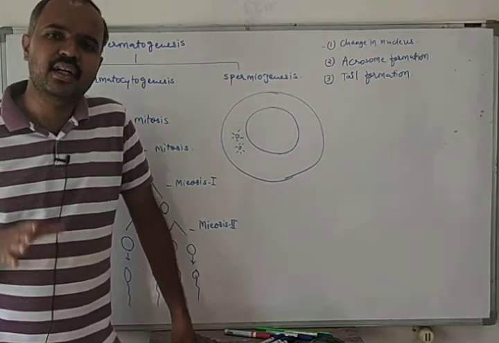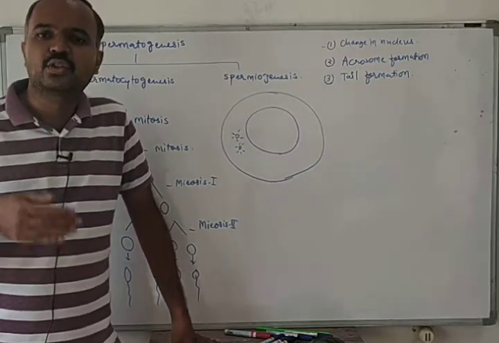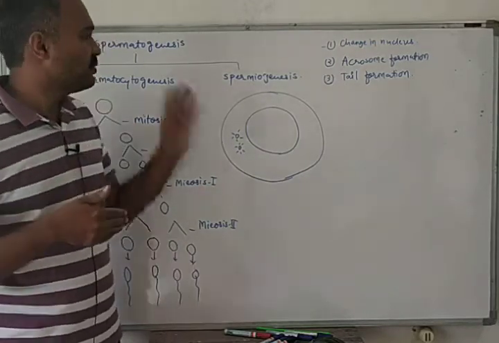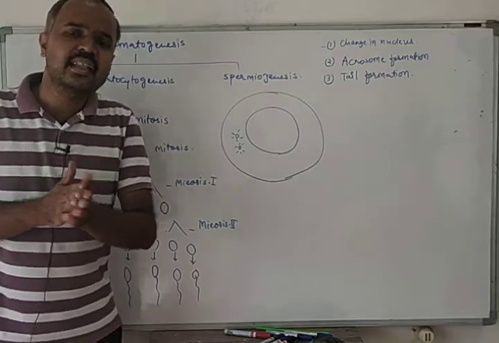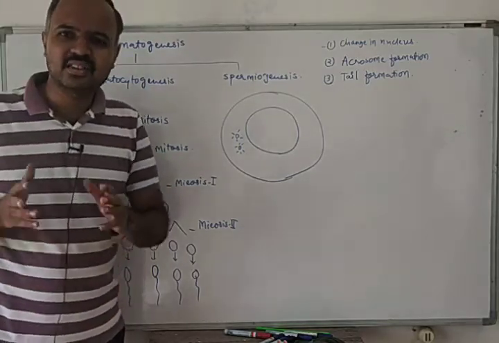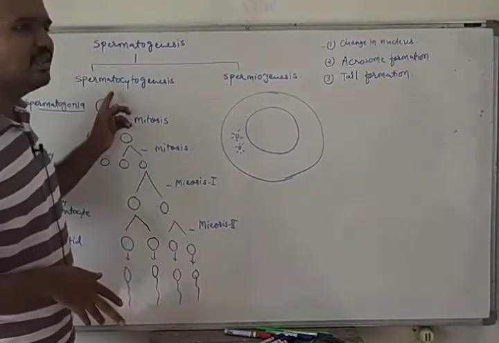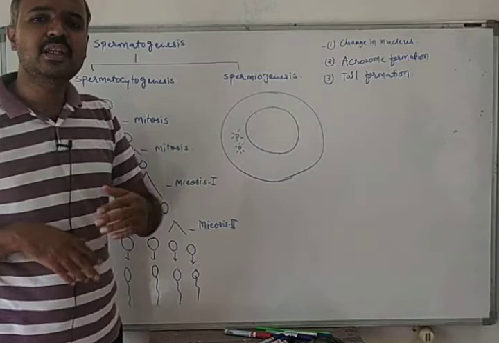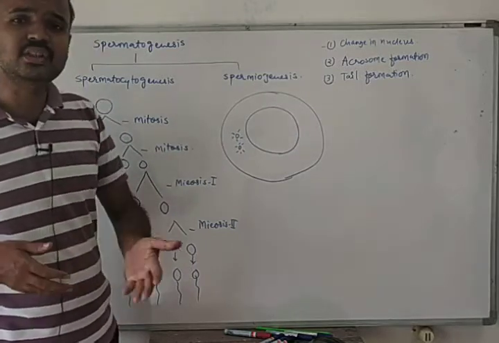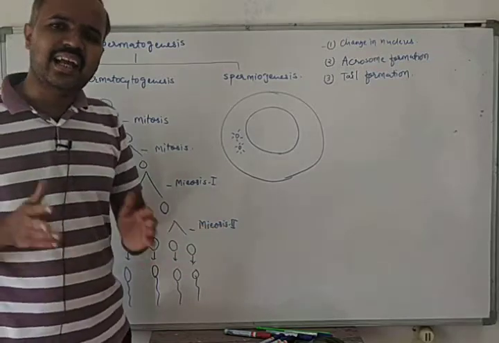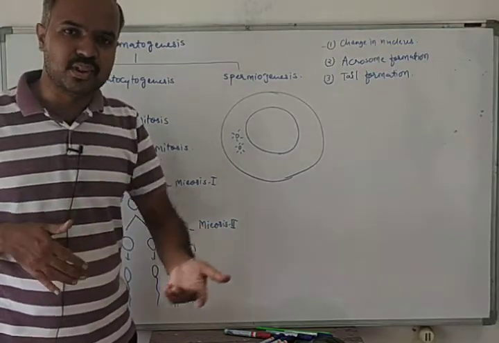We have learned up to this. Now we will learn further in this process known as spermatogenesis. We will say that spermatogenesis has two steps. The first step is known as spermatocytogenesis and the second step is known as spermiogenesis.